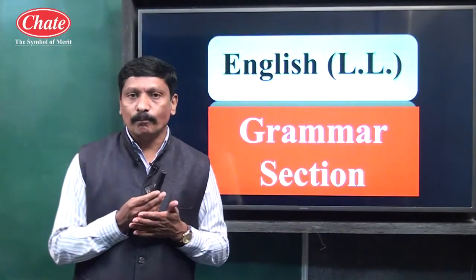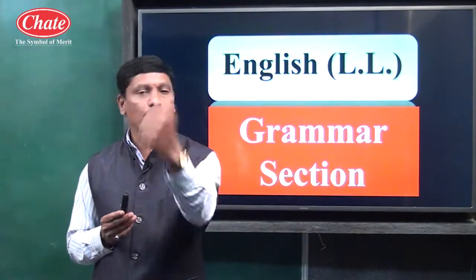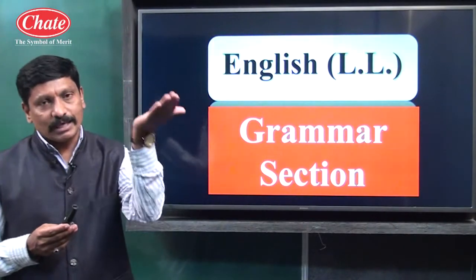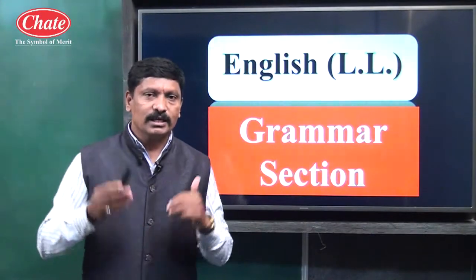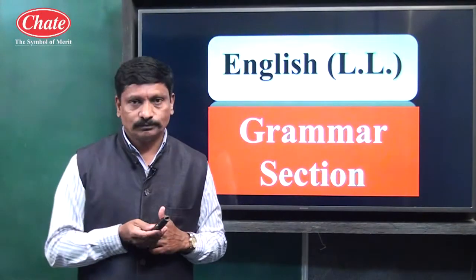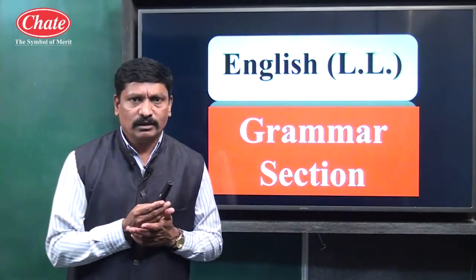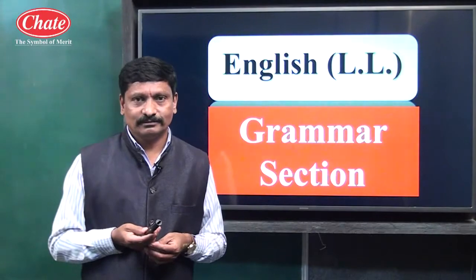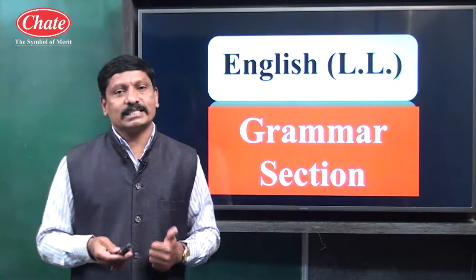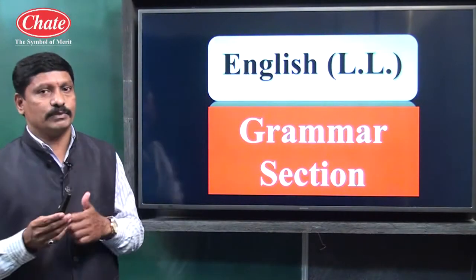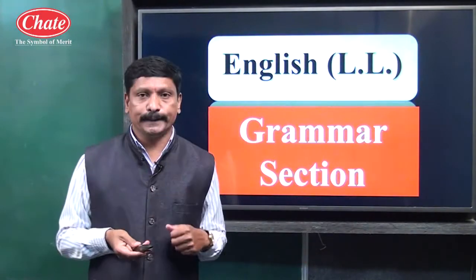In the degrees of comparison or change the degree topic, we come across three types of comparisons: comparison number one, comparison number two, and comparison number three. In the first comparison, one is compared with one. For example, I am happier than you. In this example, the pronoun I has been compared with you. One is compared with one, first comparison.